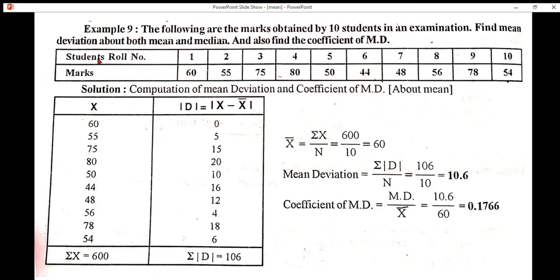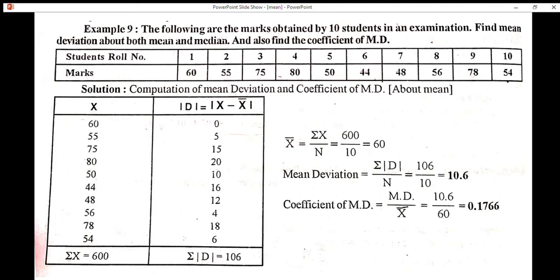Problem: students' roll numbers 1, 2, 3 up to 10. Marks 60, 55, 75, 80, 50 and so on. Solution to the problem. Marks are considered as X values.